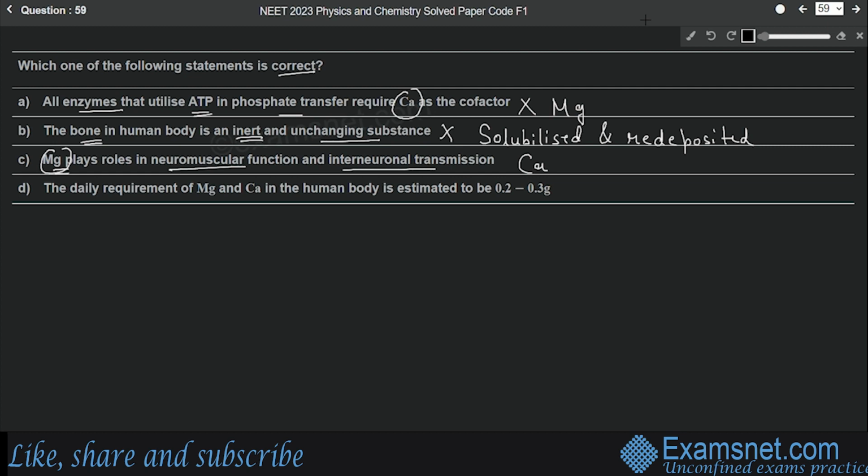And the last statement says the daily requirement of magnesium and calcium in the human body is estimated to be 0.2 to 0.3 gram. Yes, this is true. It is 200 to 300 milligrams or 0.2 to 0.3 grams. So option number D will be the correct answer.